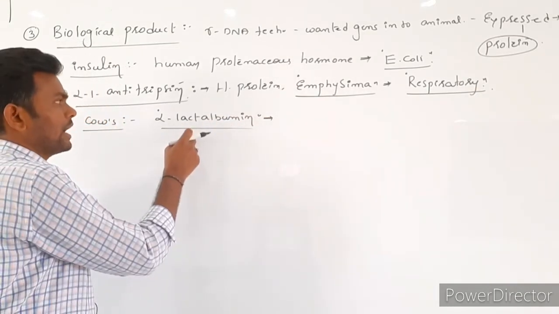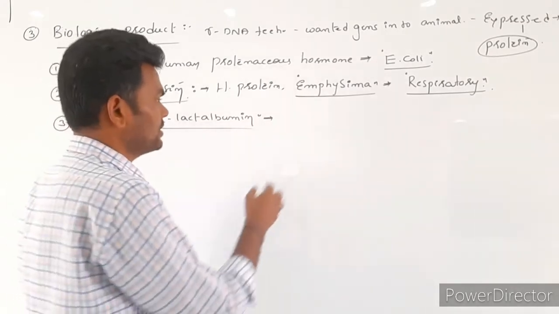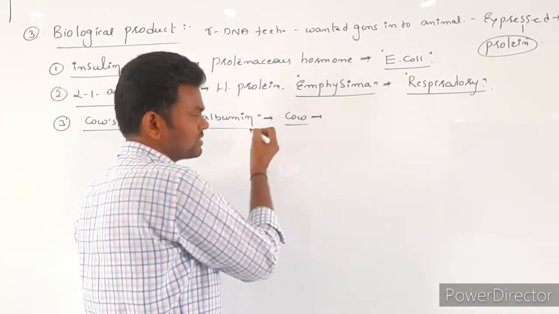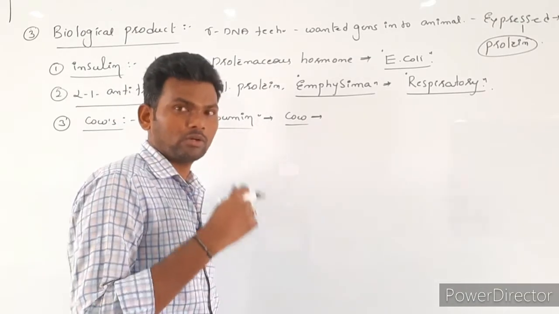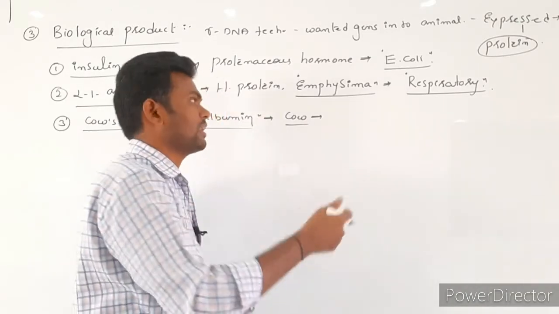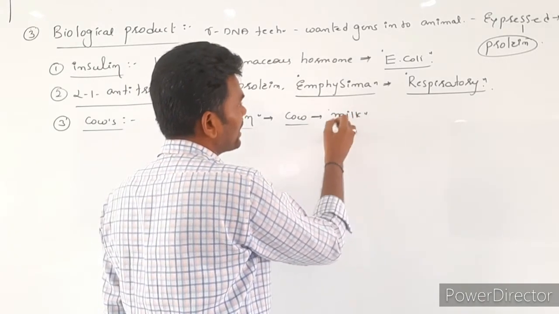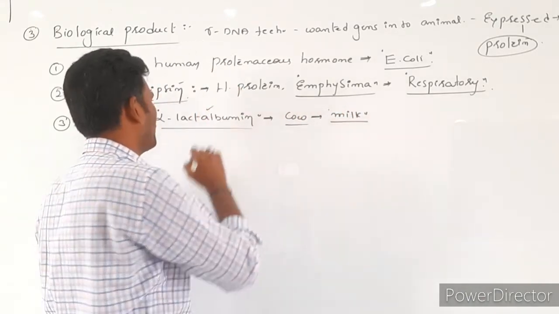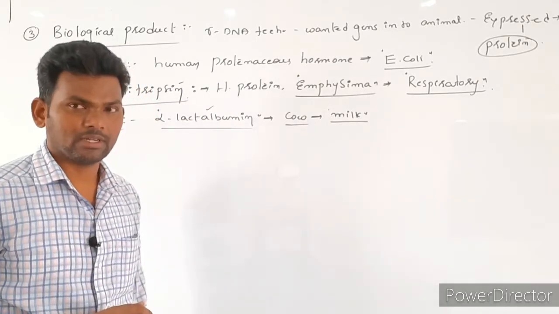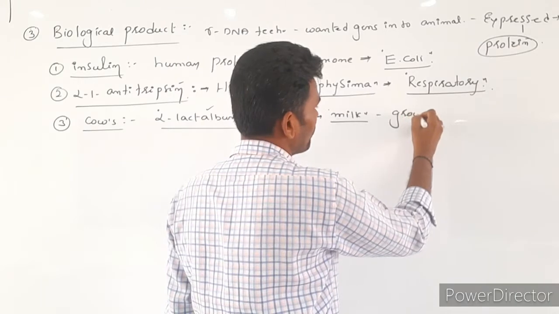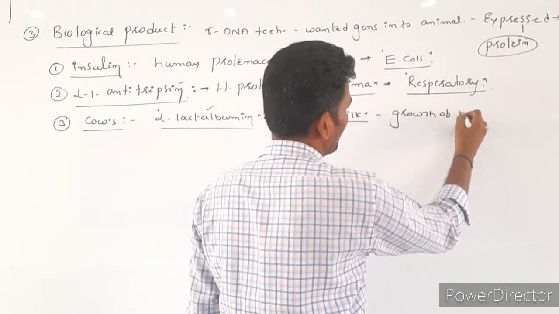This alpha lactalbumin protein gene we insert into the cow. Now, in the cow, these genes are expressed and code for proteins. Such proteins we can obtain through milk. Now, the cow milk containing this alpha lactalbumin protein is very useful for the growth of a baby.